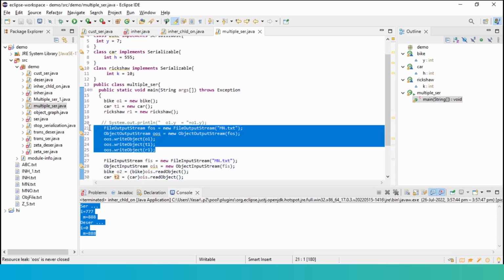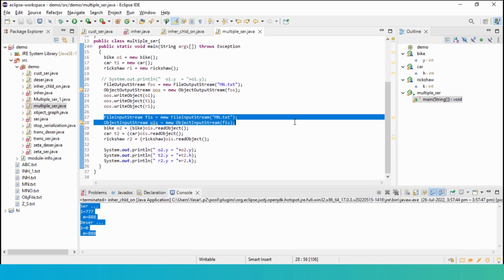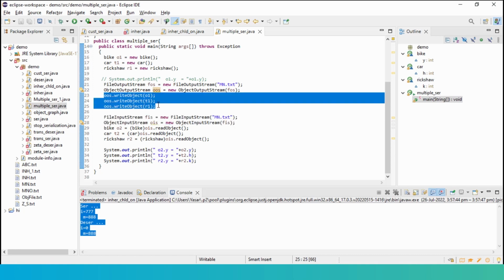So by the end of this, I have a file mn.txt into which I'm putting objects of 3 different classes. What about reading the same objects? This is the usual method, the 2 lines for deserialization, and I'm reading the objects in the same order. Do you notice, O1 I have written, I will read O2 first. T1 I have written, I am reading T2 second. R1 I have written, I will read R3 third. That means if I take care of the order, then multiple objects can be written to a file and read from the file easily without any issue.